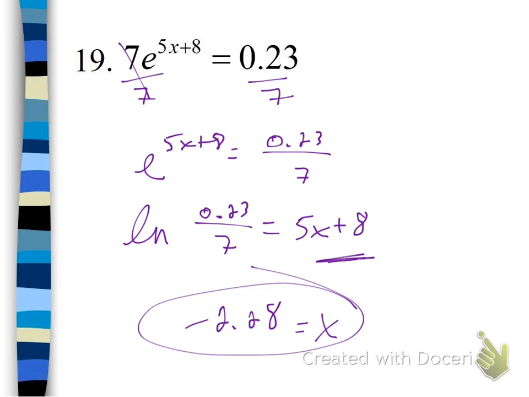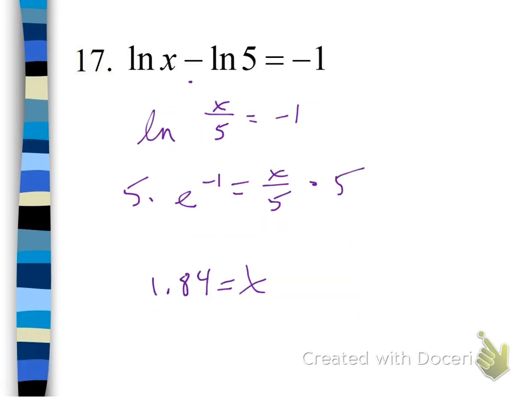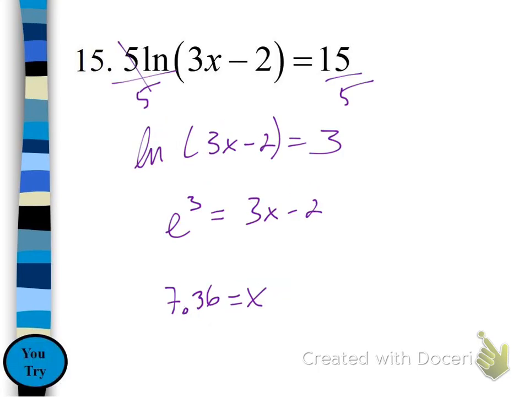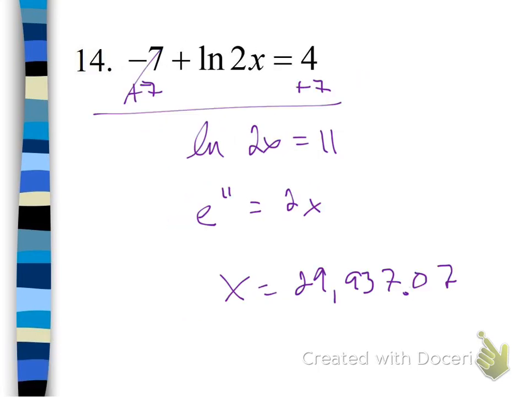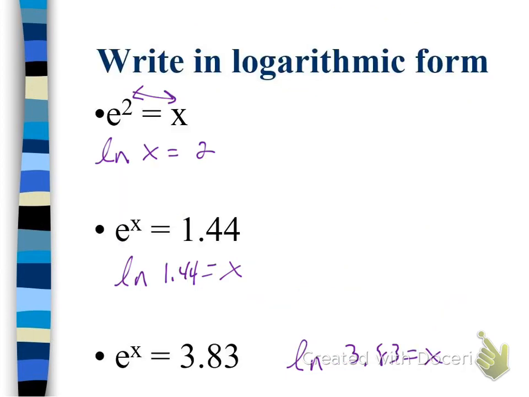We need to check back in our previous problems. No negative there, so we're okay. No negative there, so we're okay. Looking for a negative solution. And it didn't look like, well, we had one here, but if you plug the negative 0.11 in for x, you're going to get negative 0.88, and when you add 1 to it, it turns back to a positive, so no extraneous solution there. So we're okay.